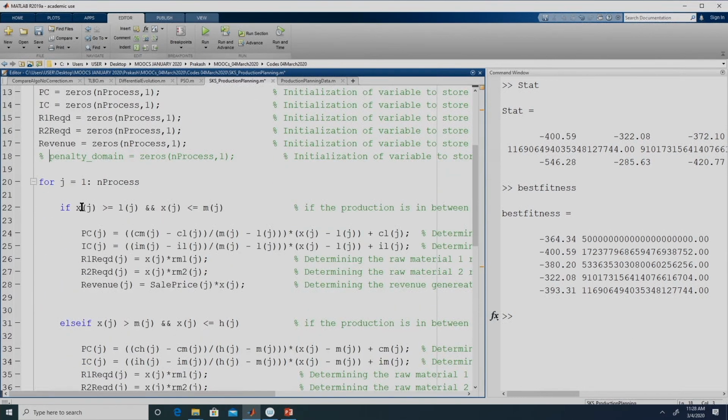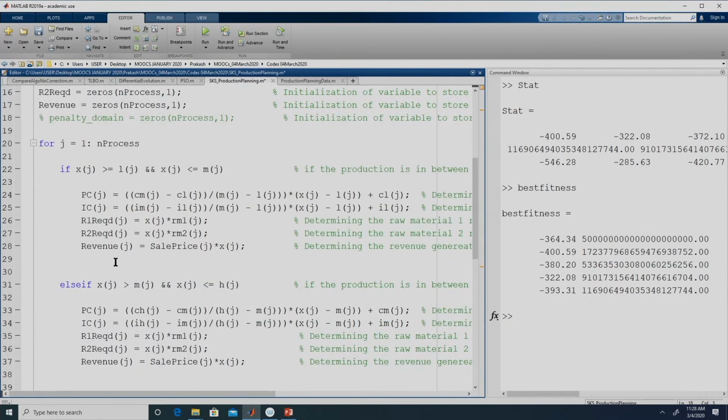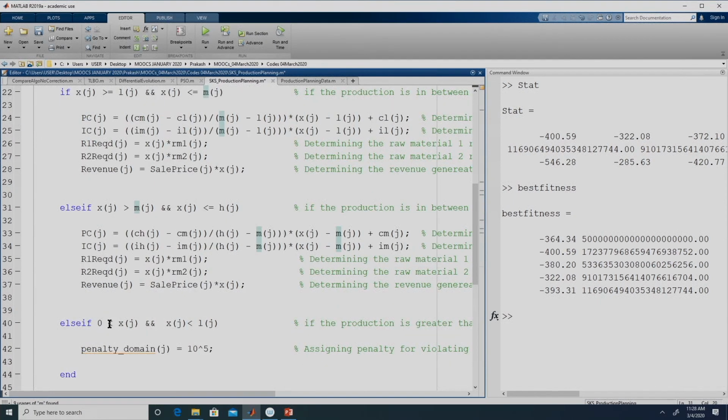So if x lies between L and M, we do not need to do anything because no penalty was calculated. If x lies between M and H, again we do not do anything because it was already in the domain. Previously, if a solution is greater than 0 and less than L, we were assigning a penalty. Right now we will not assign a penalty, but we will merely correct the solution. So we will say x of j is equal to 0.